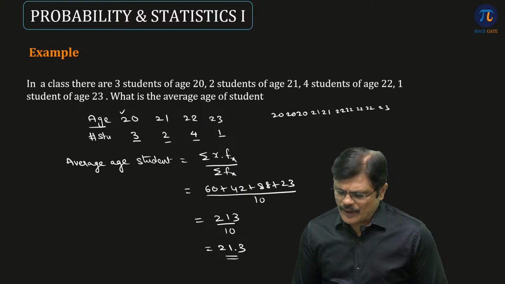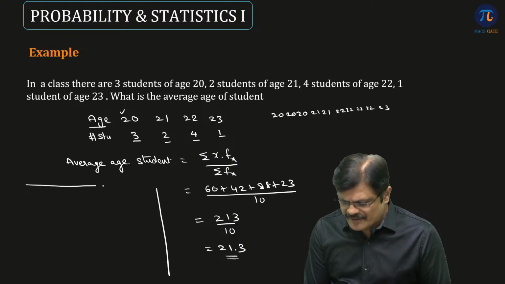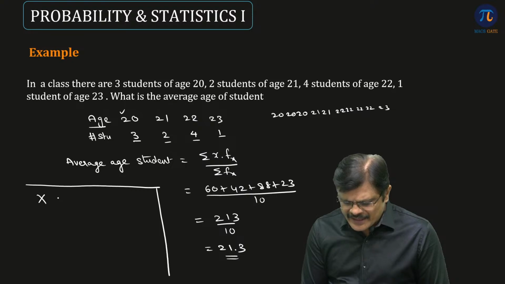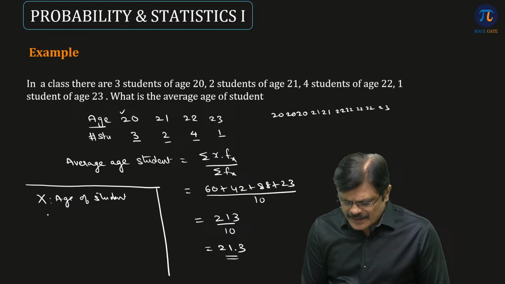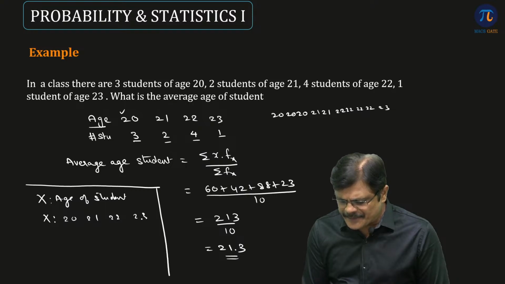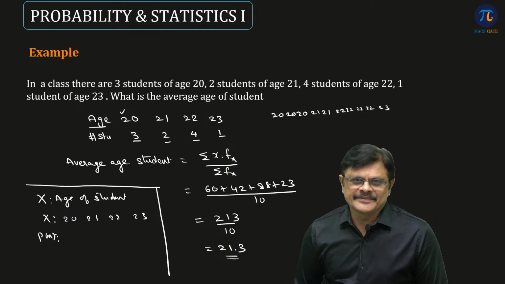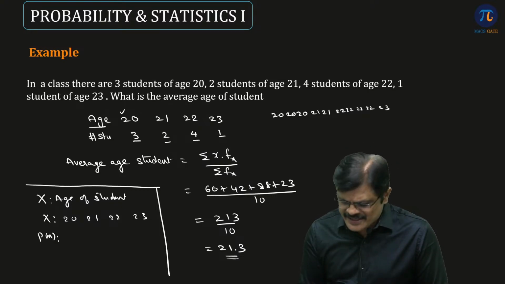Okay, now if you observe this particular average age formula in terms of the random variable and its probability, so here the age of the variable, let us call X as the age of the student. Now what are the possible ages we are having? 20, 21, 22, 23. Now Px means probability that age of the student is 20. So out of 10 students, how many students are having age 20, sir? 3 students. So it is 3 by 10.